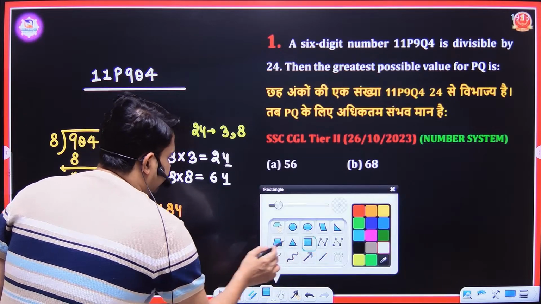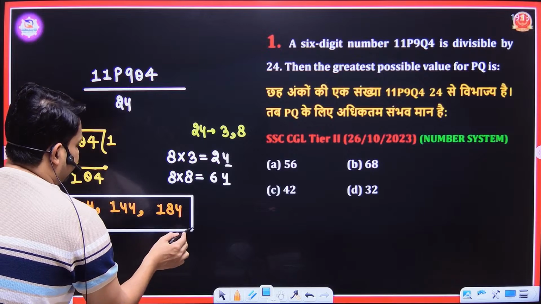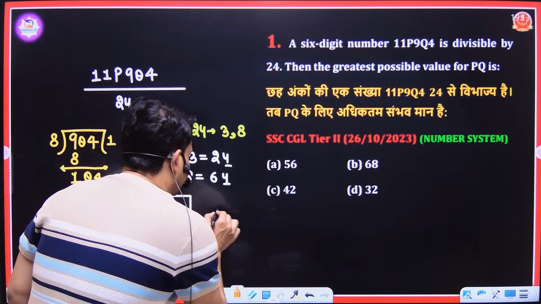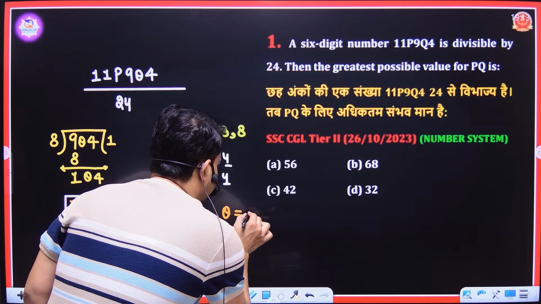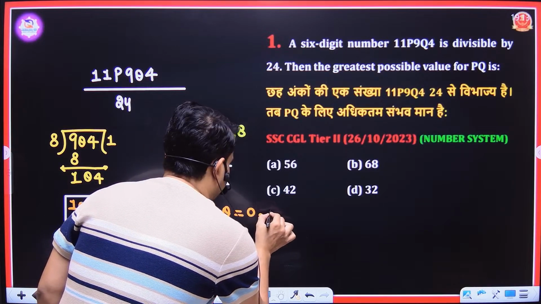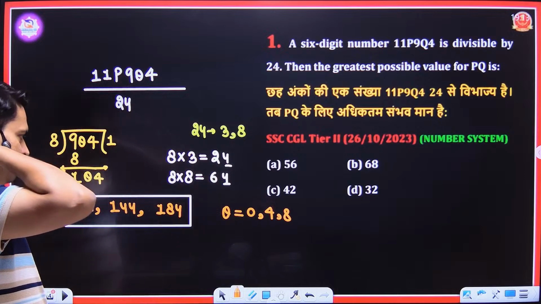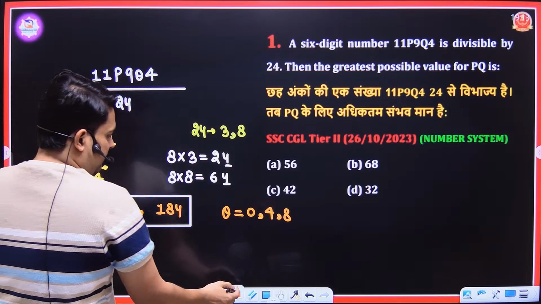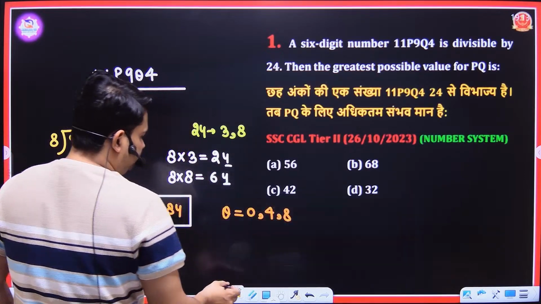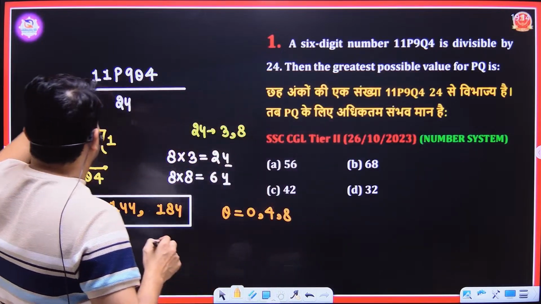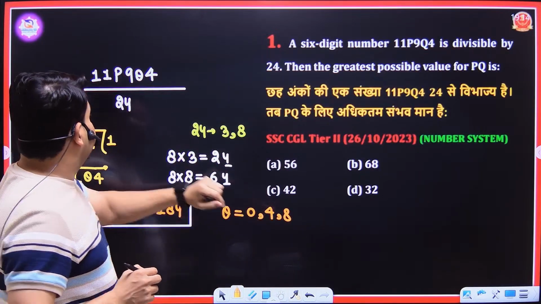I have three values of q. What are they? One is 0, one is 4, and one is 8. We have three values of q, that is 0, 4, and 8. So we have to calculate the greatest value of pq, so we will take q the greater, that is 8.